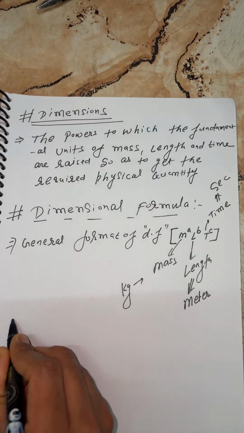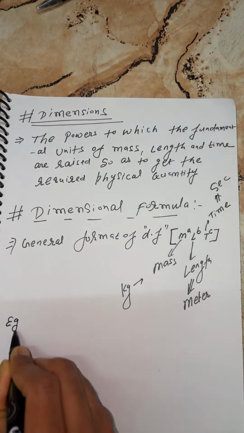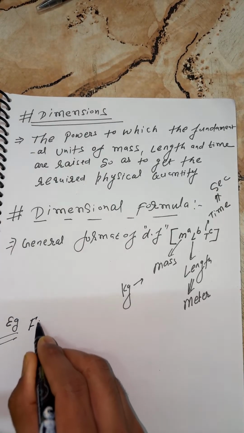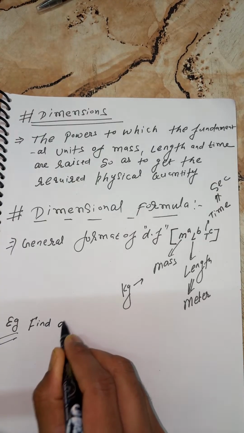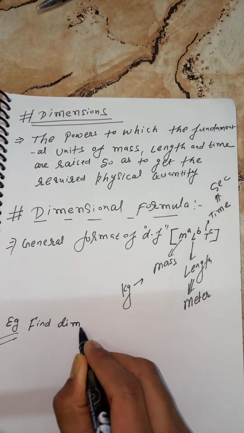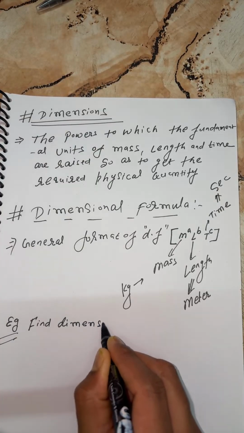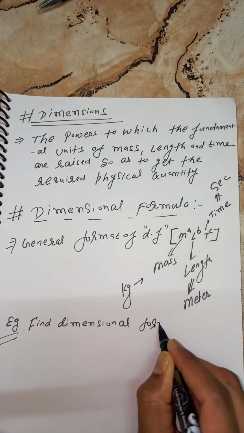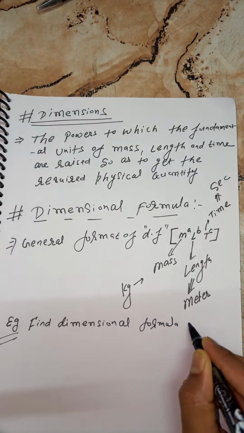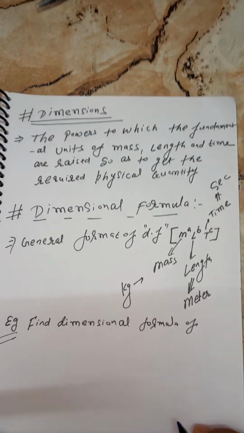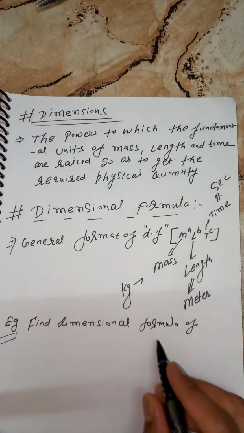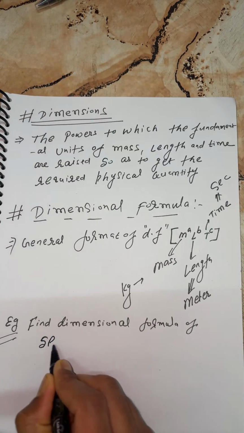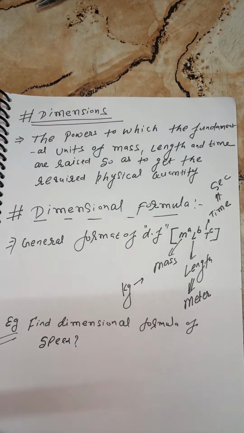Beta, the first example I'll take here is a basic question, my dear. Find the dimensional formula of speed. Find the dimensional formula of speed.